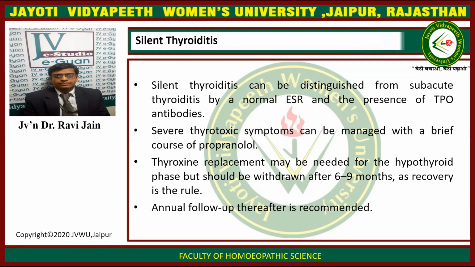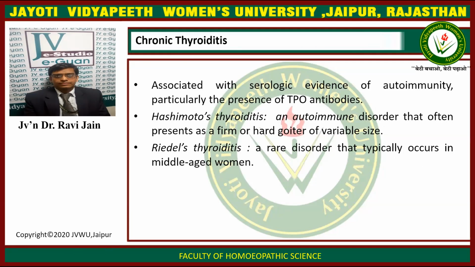Silent thyroiditis can be distinguished from subacute thyroiditis by a normal ESR level and the presence of TPO antibodies. Severe thyrotoxic symptoms can be managed with a brief course of propranolol. Thyroxine replacement may be needed for the hypothyroid phase, but should be withdrawn after 6 to 9 months as recovery is the rule. Annual follow-up thereafter is recommended.